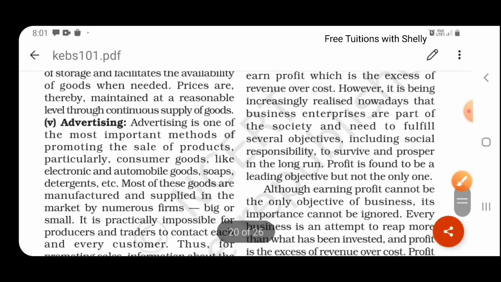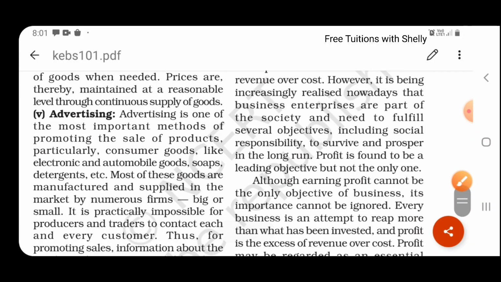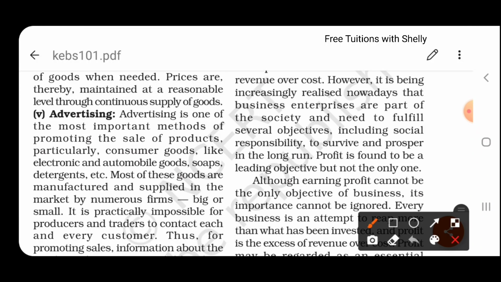The next is advertisement. Advertisement is an important method of promoting the sales of a product, particularly consumer goods like electronics, automobile goods, soaps, detergents. When you open the television, you can see lots and lots of advertisements relating to several products. They are informing the customer that a certain product exists, so you have to buy.